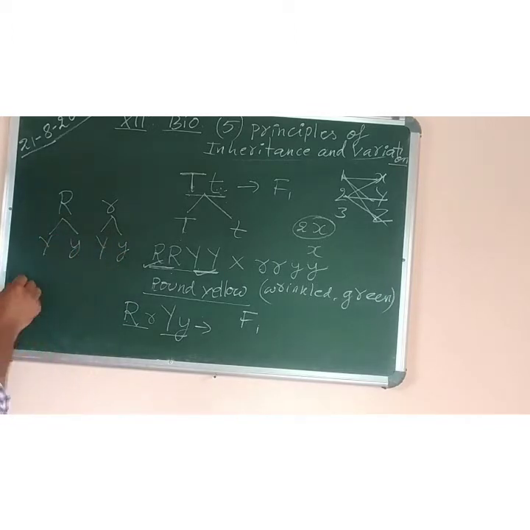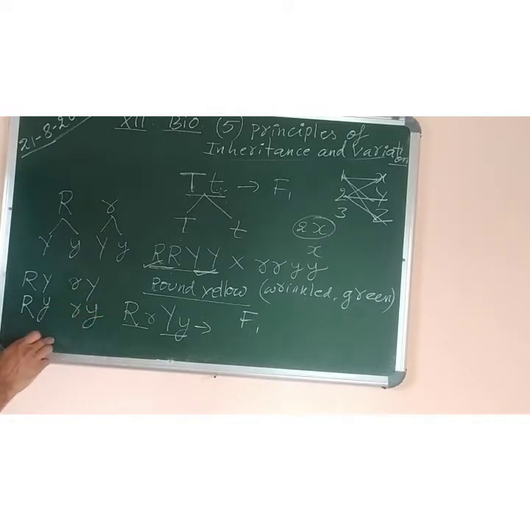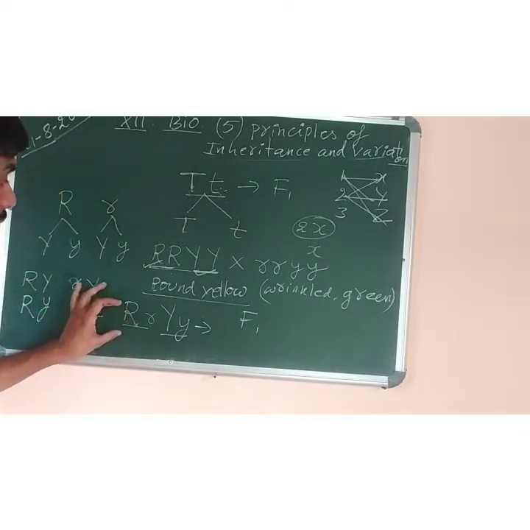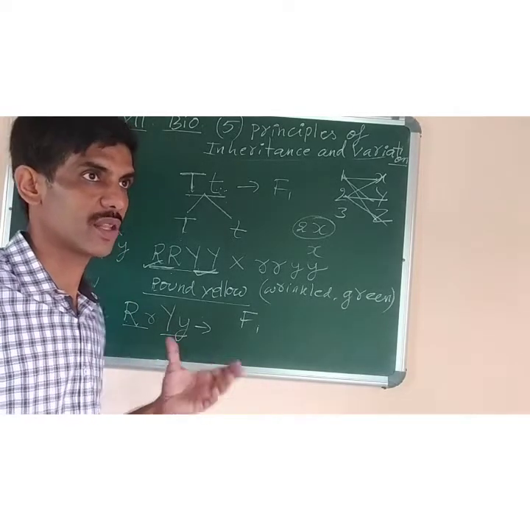Now let's see what are the gametes formed. Capital R, capital Y, capital R, small y. The next one is small r, capital Y, small r, small y. These are the four gametes which are formed. See how I have done the formation of gametes, you should learn it, okay? Because maybe here only two pairs are there, maybe 3 pair, 4 pair, 5 pair is also there in higher classes, not now.